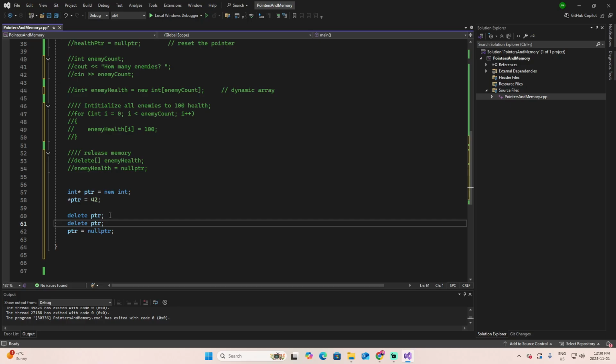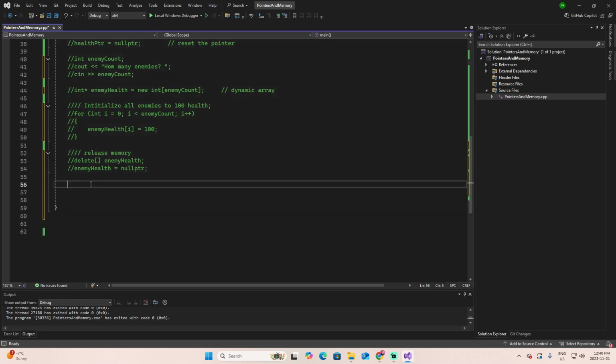That is why, when you use dynamic memory, you usually create the pointer and immediately after that line, you write the delete and the pointer set to nullptr. That way, you avoid the mistake of forgetting to write those other lines of code. Once you have that structure, you put in the middle the rest of the code that you need. It's a good practice. Allow me to remove this section and connect to what we learned before.